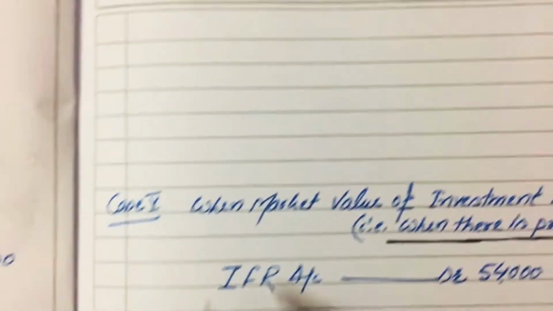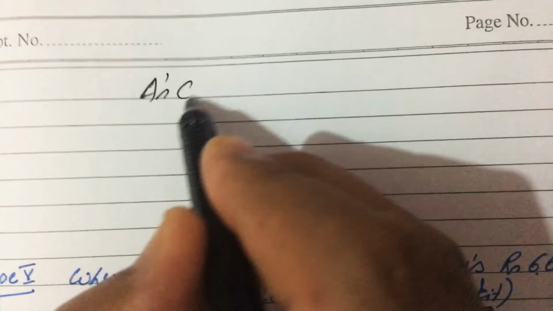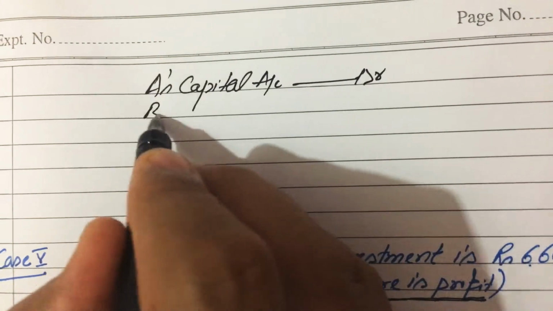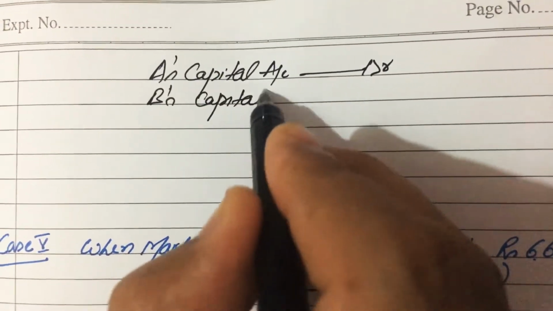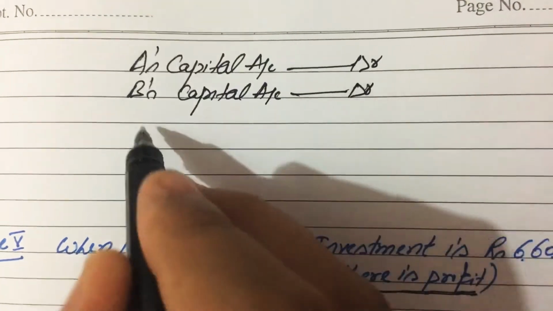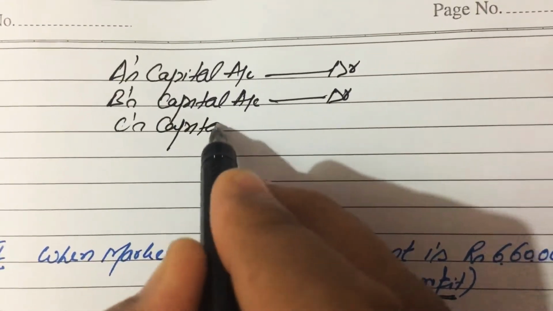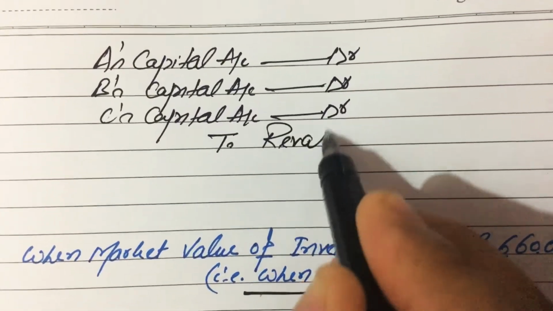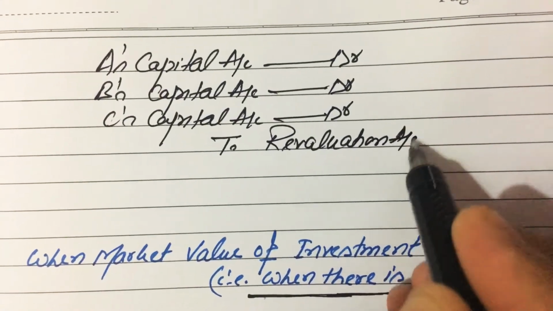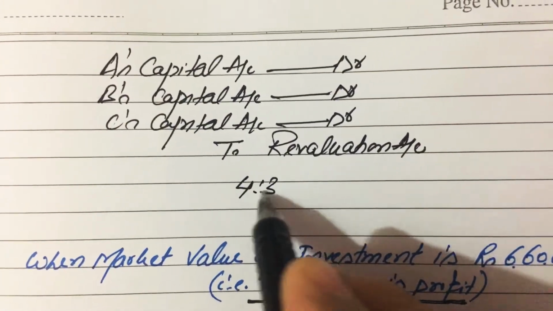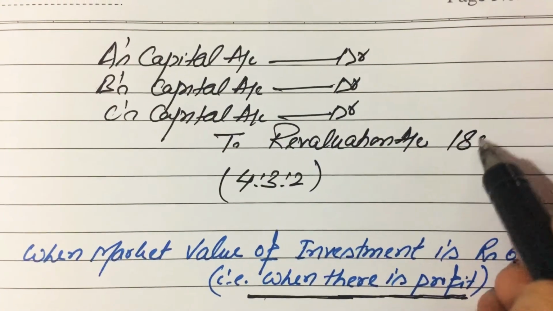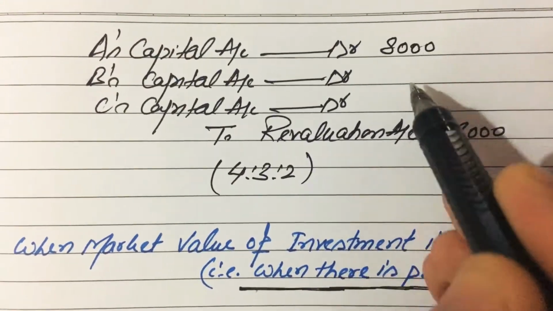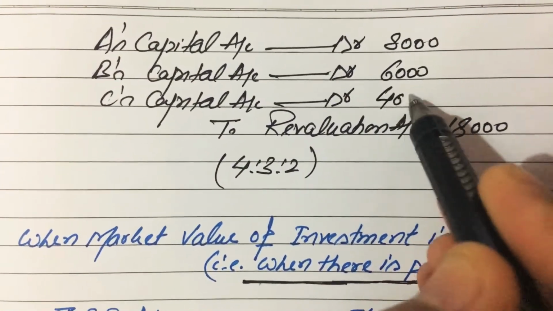For closing this account the entry will be A's capital account debit, B's capital account debit, C's capital account debit to revaluation account, in their old ratio, that is 4 is to 3 is to 2, amount 18,000 rupees. When we distribute the amount, it will be 8,000, 6,000, and 4,000.